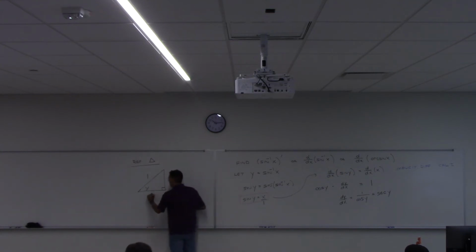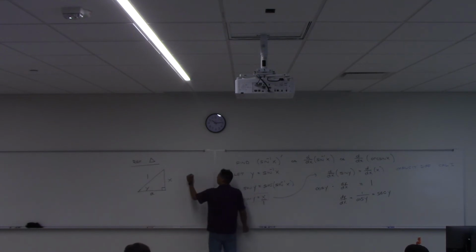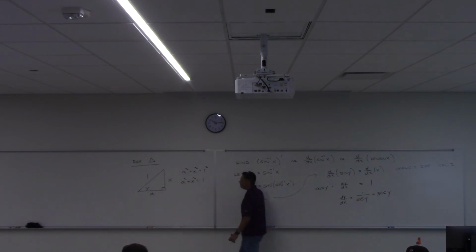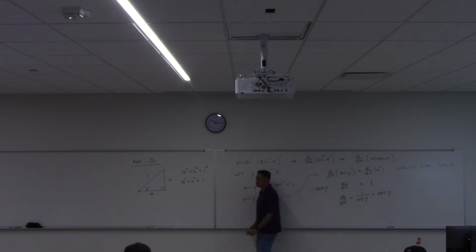Let's call this side A, and let's solve for A. Pythagorean, right? A squared plus b squared is c squared. That's just a squared plus x squared is 1. Let's solve for A. Subtract x squared on both sides.